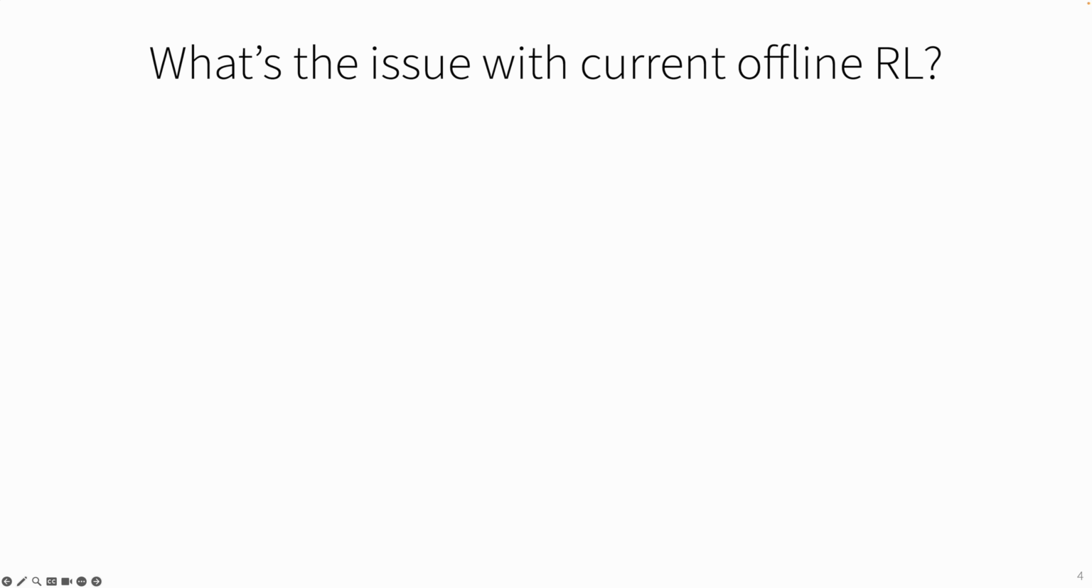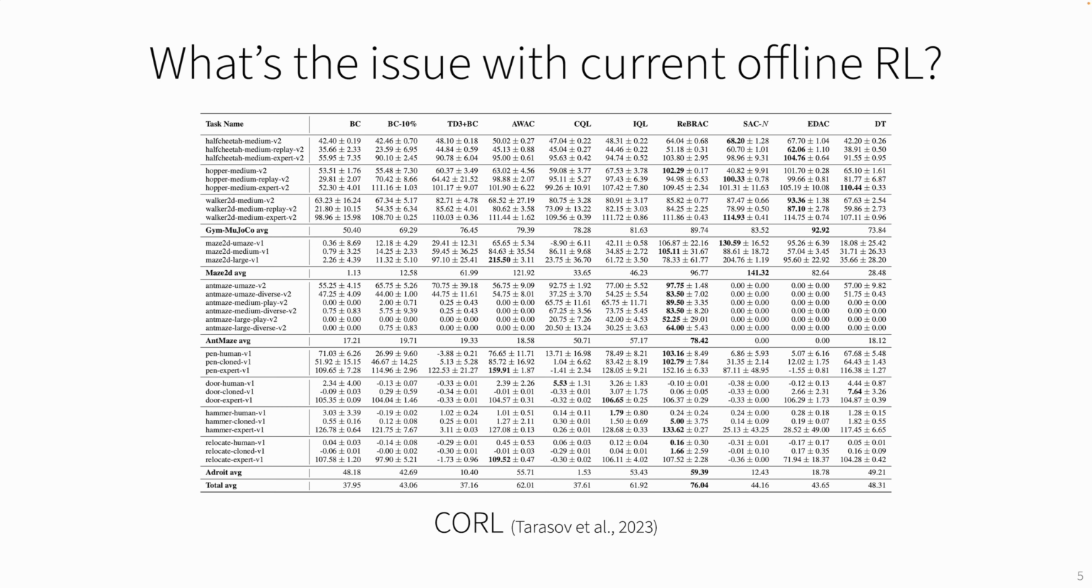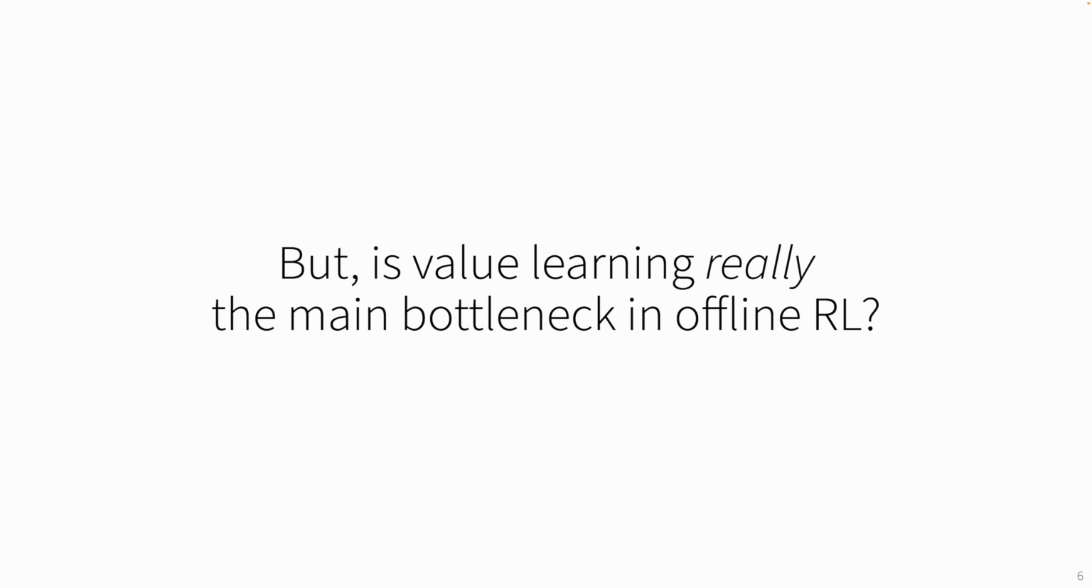Well, the main difference between offline RL and behavior cloning is the presence of a Q function or value function. And indeed, many prior methods focus on learning better value functions with better techniques, as you can see here. But actually, is value learning really the main bottleneck in offline RL? Are we actually putting our effort in the right direction to maximally improve the performance of offline RL?